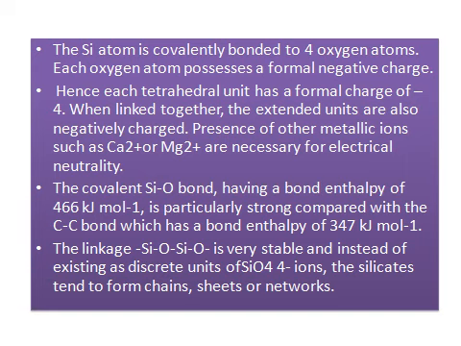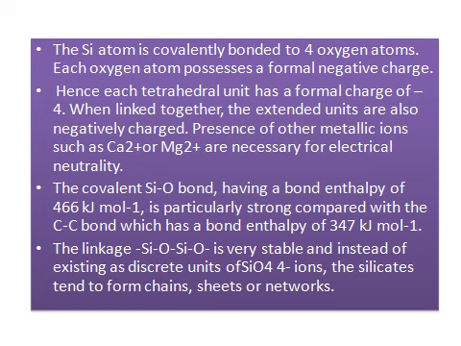Each oxygen atom possesses a formal negative charge, and hence each tetrahedron has a formal charge of minus 4. When linked together, the extended units are also negatively charged. The presence of metallic ions such as calcium 2 plus or magnesium 2 plus is necessary for electrical neutrality.